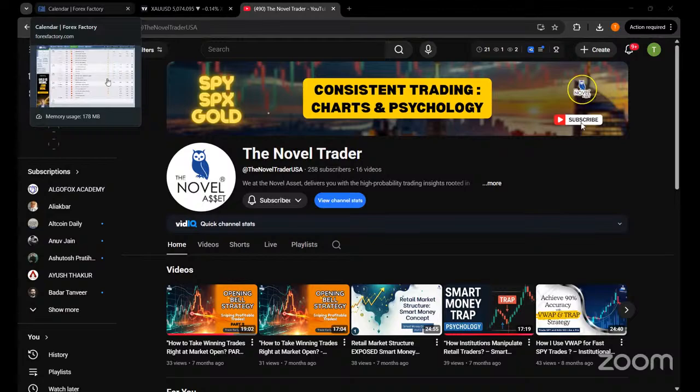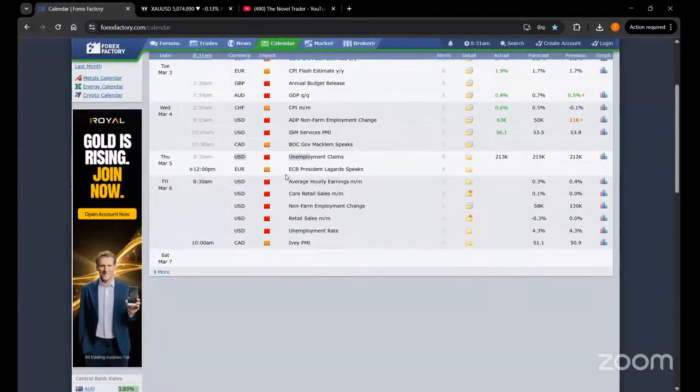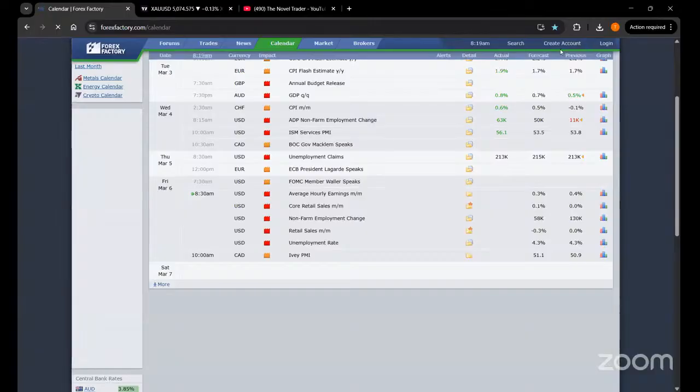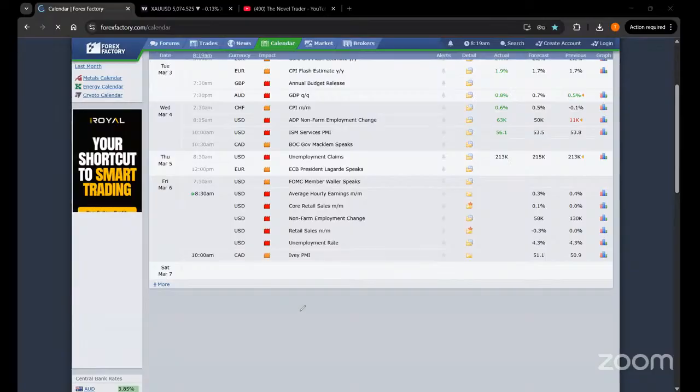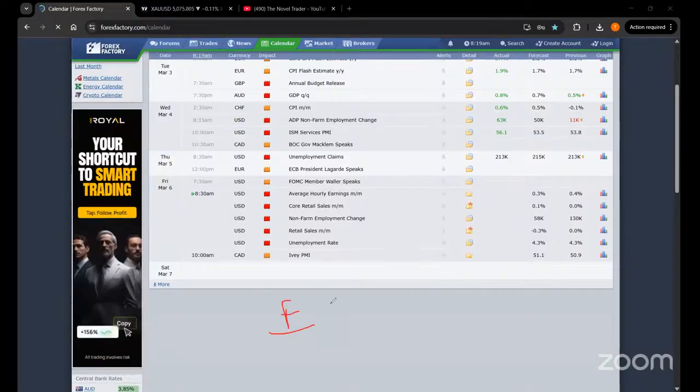So let's go back to Forex Factory and understand what the important news is that is going to be released today, how it is going to impact our markets, and how we can make some money out of it. First we are going to do the fundamental analysis of the news itself, and then we are going to go to the gold chart. Since it's a USD news, we are going to trade gold itself, XAUUSD, so that we can all make some money out of it. So first the fundamental, and then the technical part of the gold chart analysis.